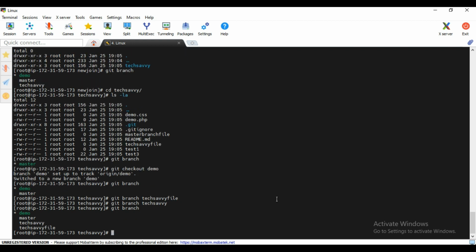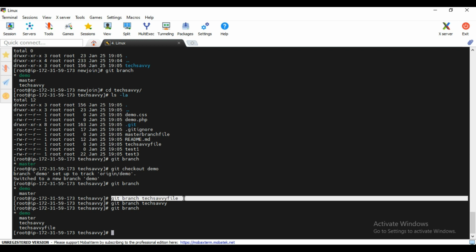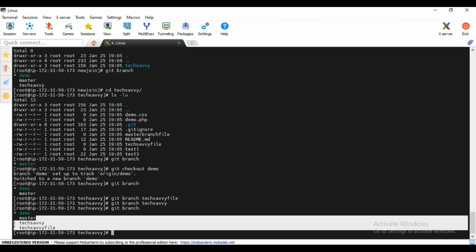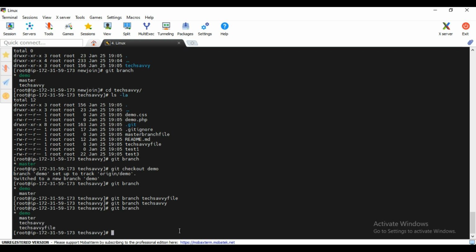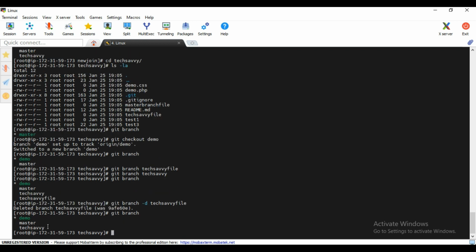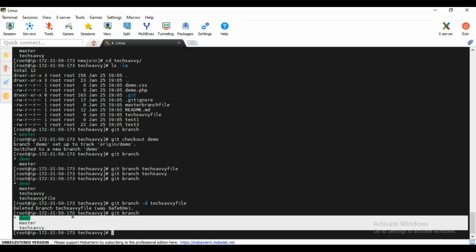Okay, if you do git branch again, you will see this. Because of the earlier command, it has created one more branch. By mistake I have created one branch, so what is the command to delete that? It's very simple: git branch -d and the branch name. I wanted to delete this, so deleted, right? The branch is deleted. If you do git branch again, you will be able to see only 3 branches.